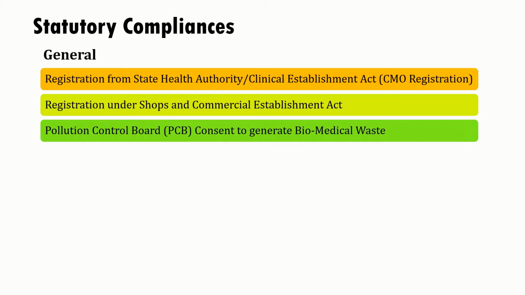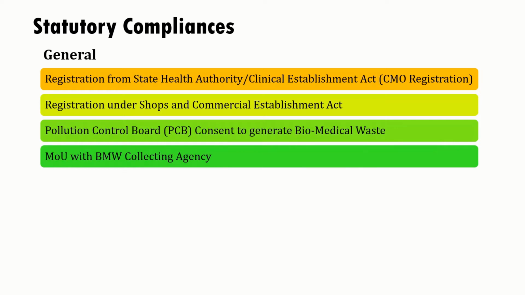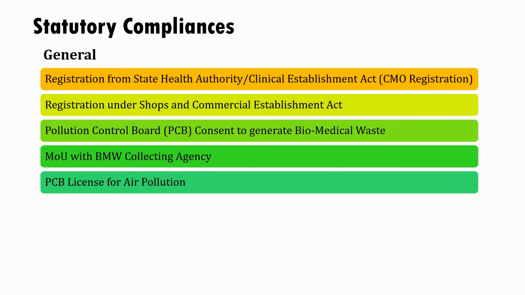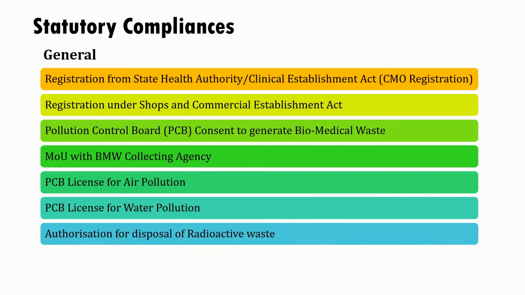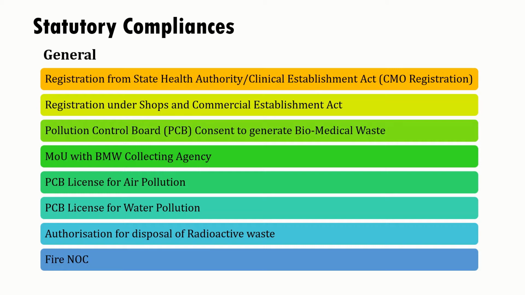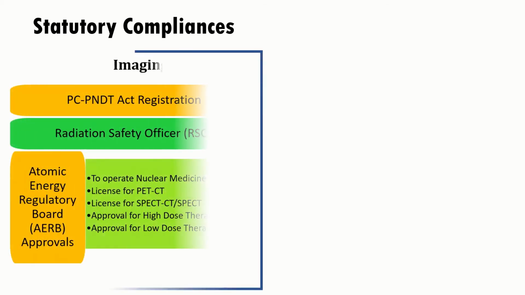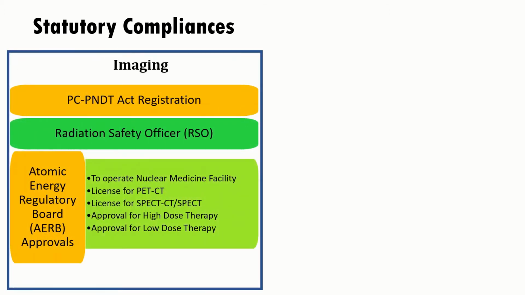There should be consent from the Pollution Control Board to generate biomedical waste, an MOU with a Biomedical Waste Collecting Agency, a PCB license for air pollution, a PCB license for water pollution, authorization for disposal of radioactive waste, fire NOC, and PC and PNDT Act registration.